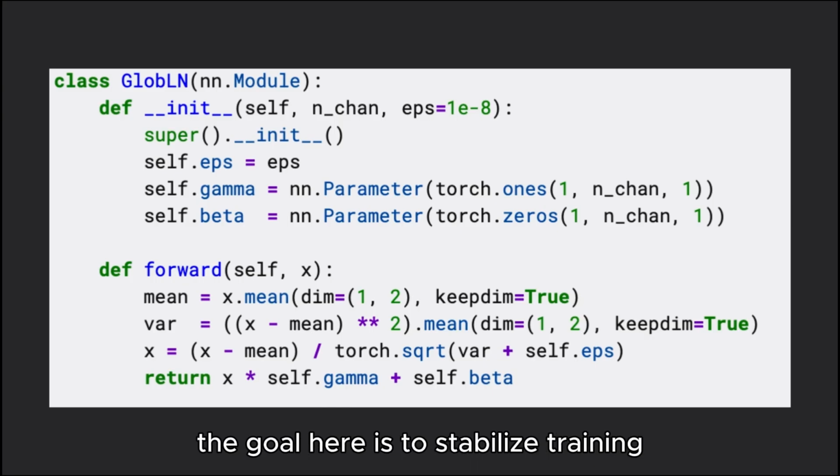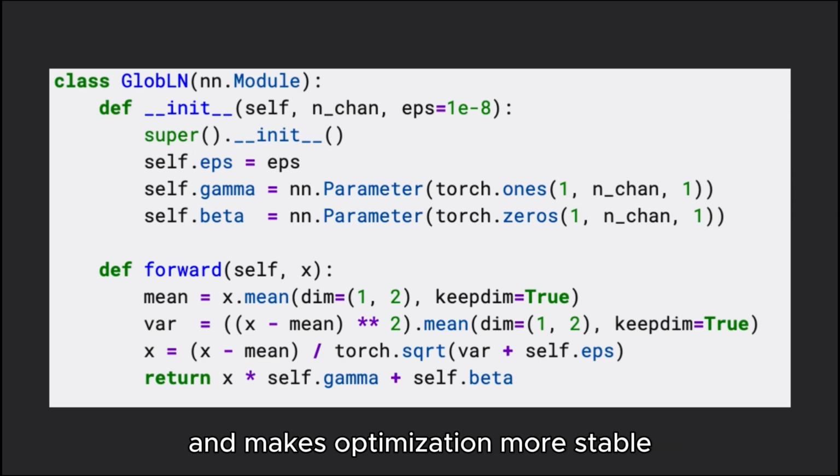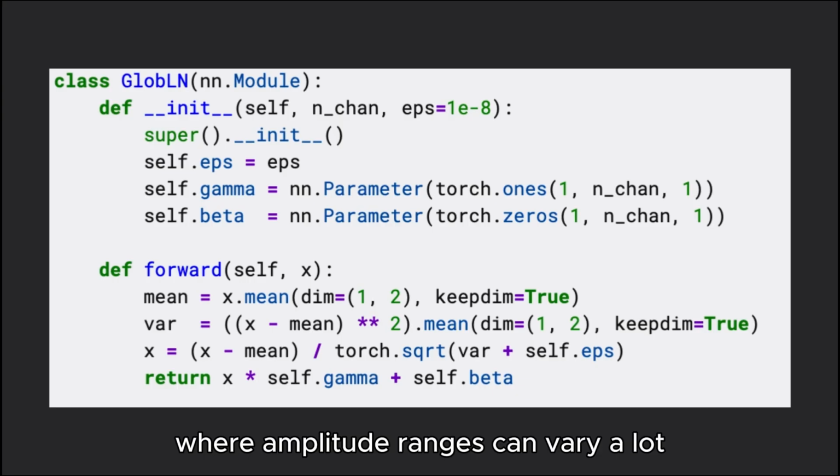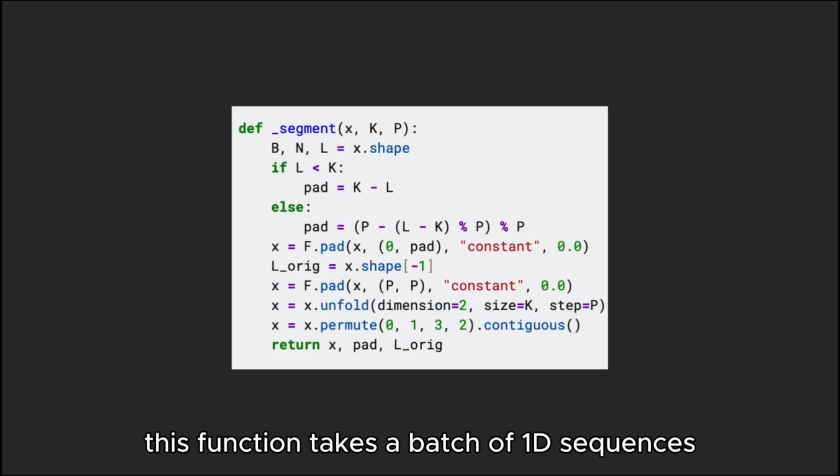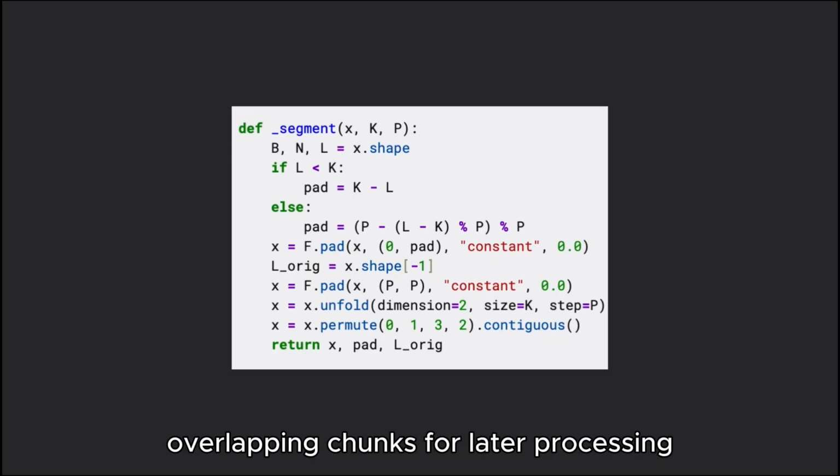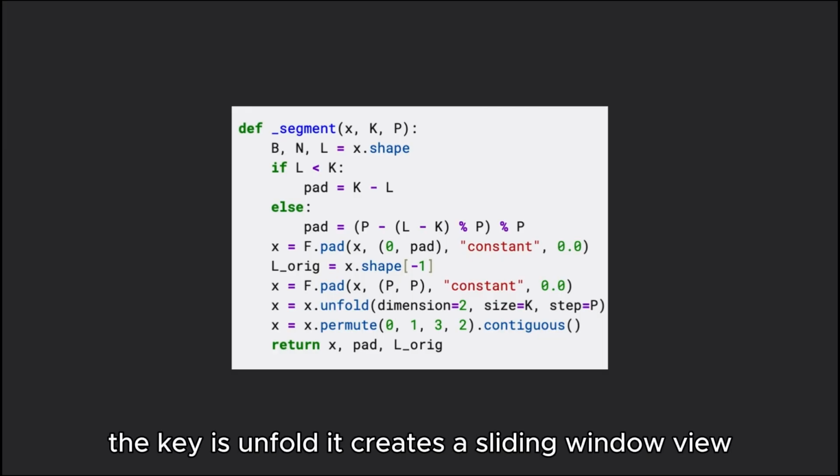The goal here is to stabilize training by keeping feature scales consistent. This layer keeps activations well behaved and makes optimization more stable, especially in audio models where amplitude ranges can vary a lot. This function takes a batch of 1D sequences and splits them into fixed-length overlapping chunks for later processing. The key is unfold.